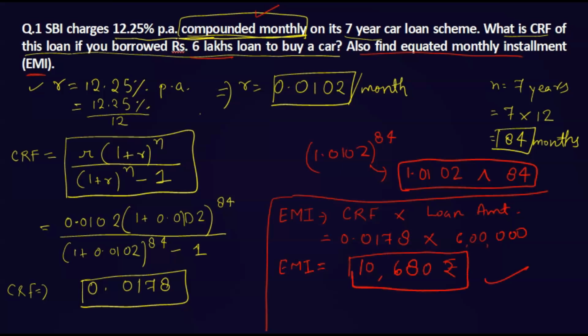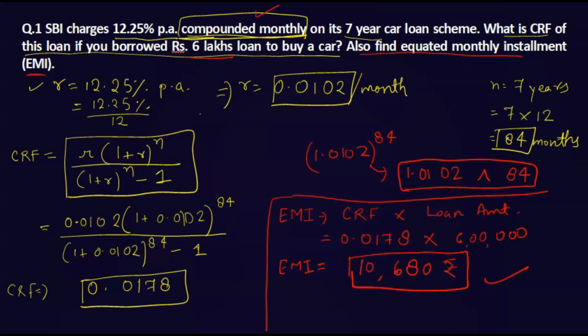This will be the EMI that you can get. So CRF, the capital recovery factor, helps us find the EMI, that is, how the loan amount can be paid in equal installments.